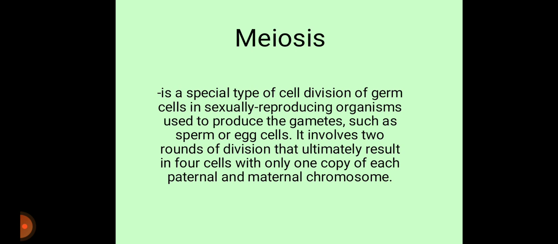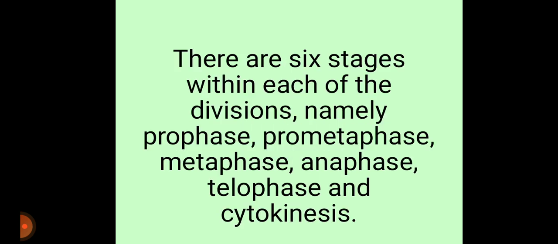Meiosis. So what is the meaning of meiosis? Meiosis is a type of cell division of germ cells in sexually reproducing organisms used to produce the gametes, such as sperm or egg cells. It involves two rounds of division that ultimately result in four cells with only one copy of each paternal and maternal chromosome.